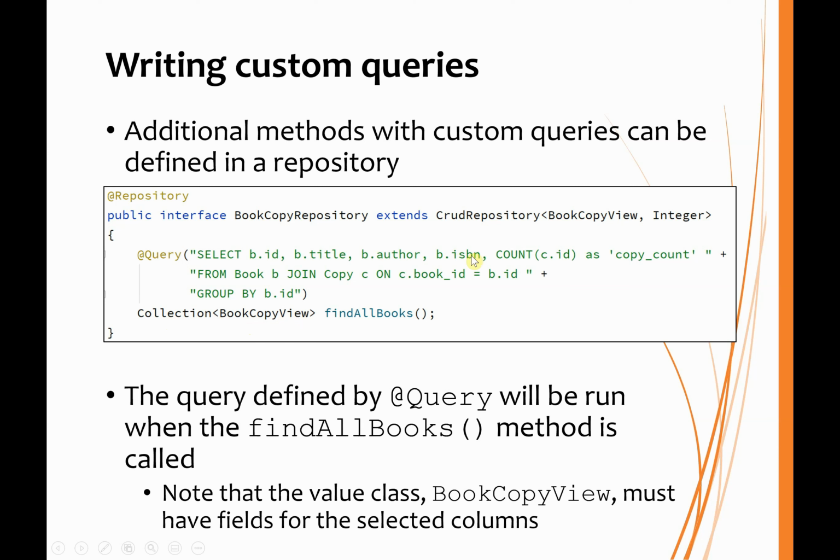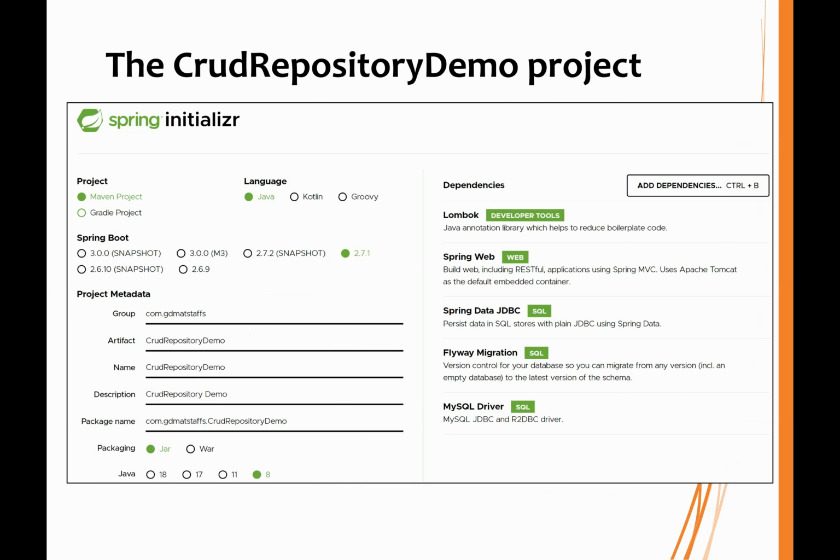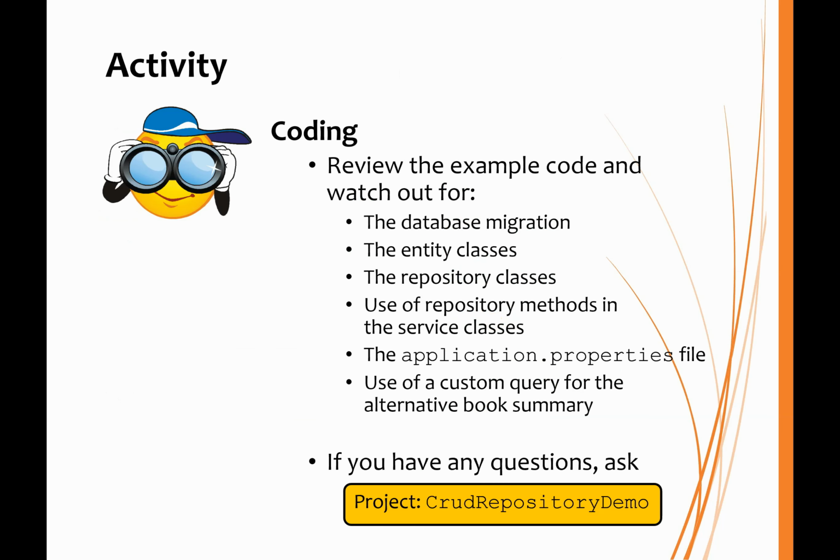ID, title, author, ISBN, and an integer for the count of copies. The example that we're about to look at was started using this initializer. Notice that we're using the Spring Data JDBC dependency. And as we look at this example code, look out for the database migration, entity classes, repository classes, how we make use of those repository methods, also what we've done in the application properties file, and the custom query.